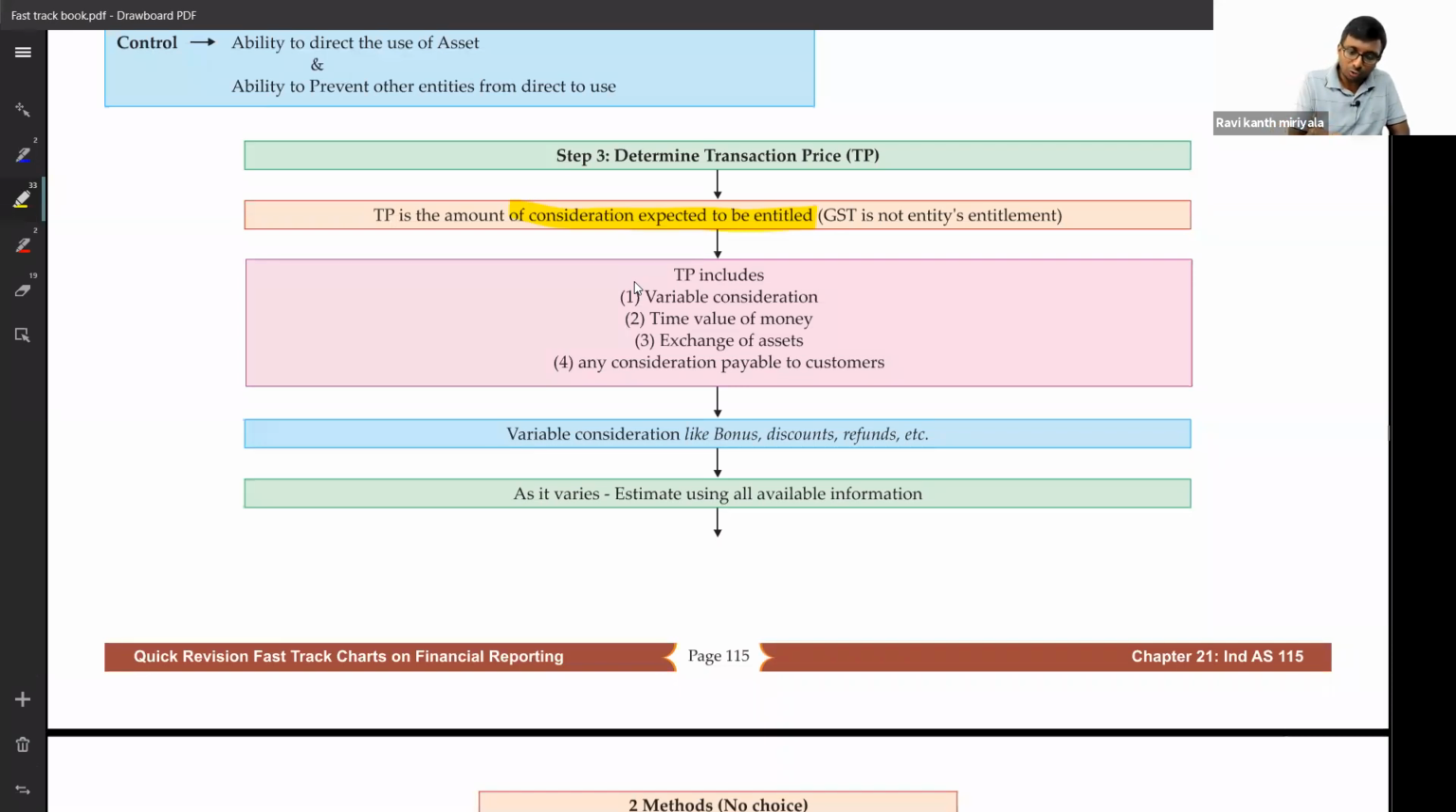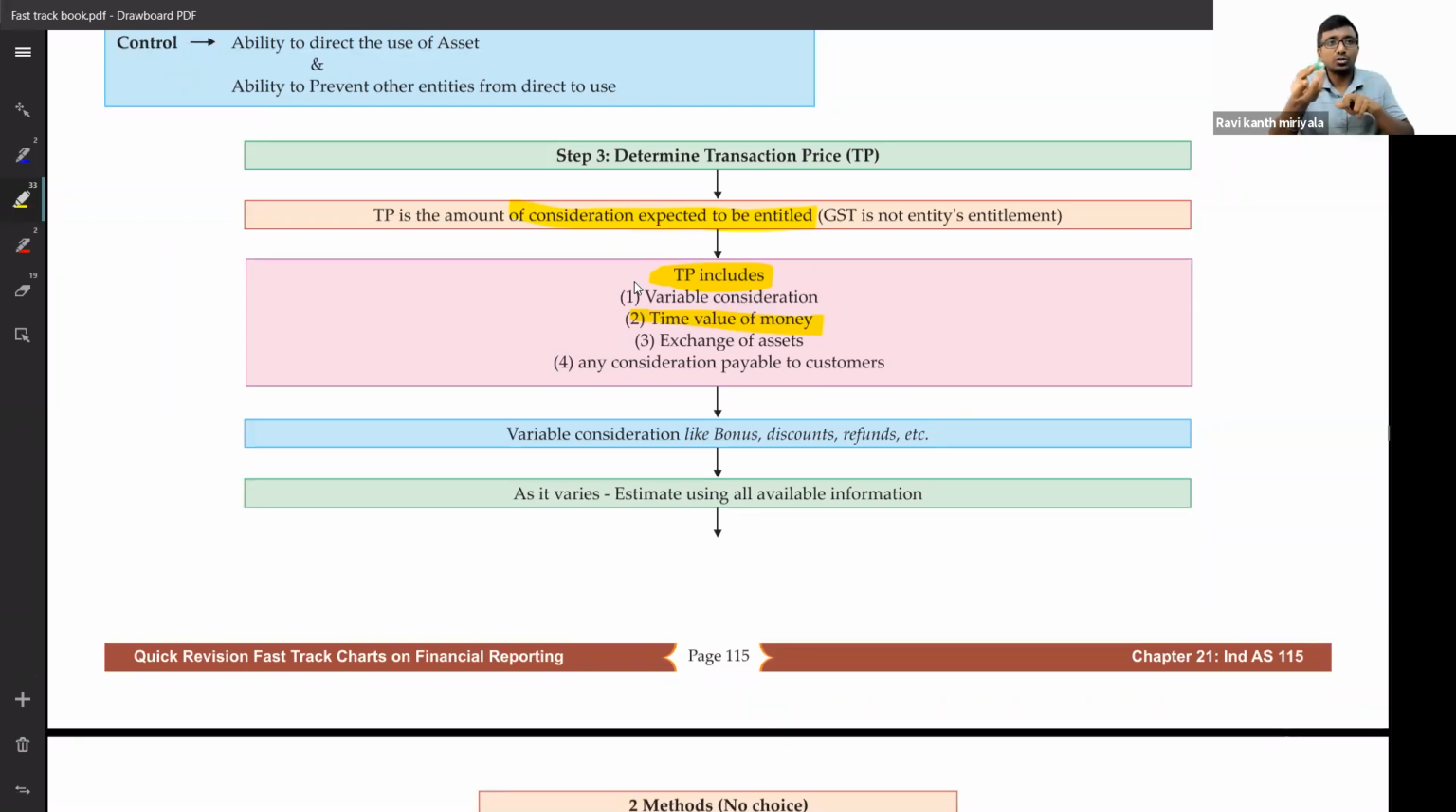So a transaction price includes obviously the fixed amount plus any variable amount and time value of money. Time value of money is what we call deferred consideration, deferred credit; we'll have a discussion on that. Next one is in case of exchange of assets, that is non-cash consideration. If it is received, then how are we supposed to determine the transaction price? And the fourth one is any consideration payable to the customer. What is any consideration we pay to the customer? Maybe like cash back offers, correct?